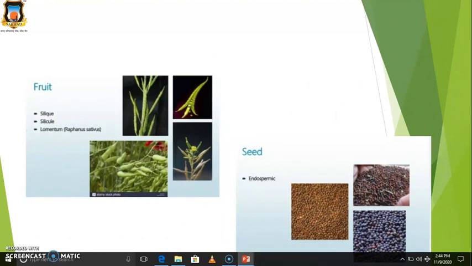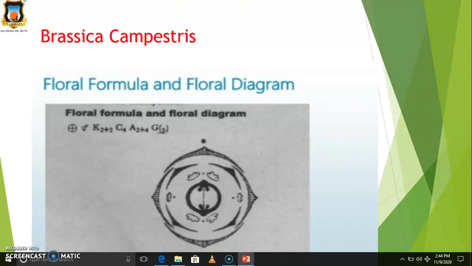Then the fruit, which is siliqua type as well as silicula and lomentum types of fruits. The seeds are endospermic. Now the floral formula and floral diagram.